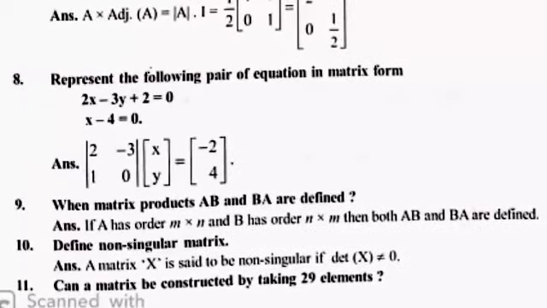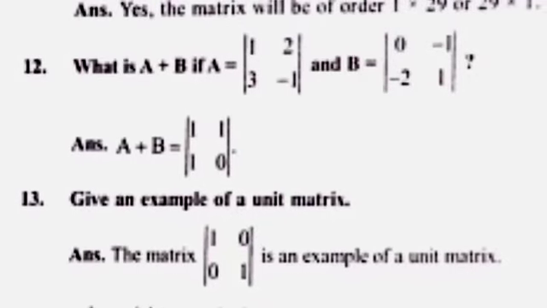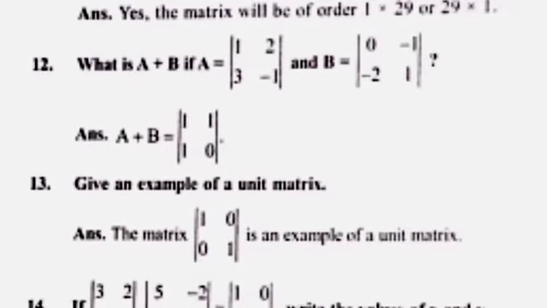And now the last question is question number 12, and question number 12 is also one of the easy questions. A plus B is given, and B is given, and what is A plus B if A and B are given? Very easy question. And question 13 is also one of the easiest questions.